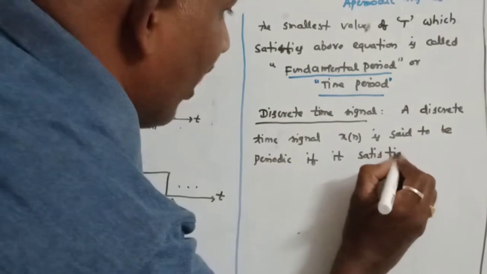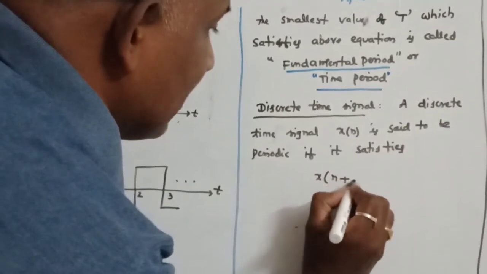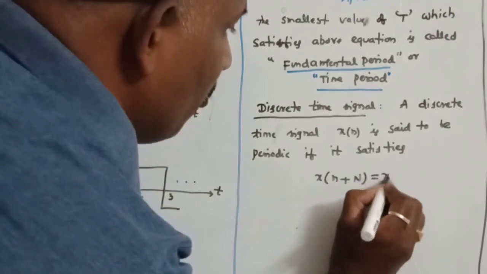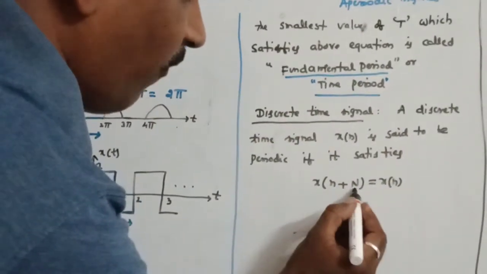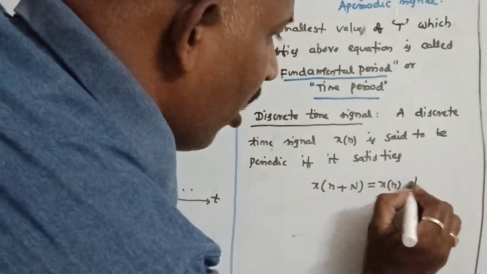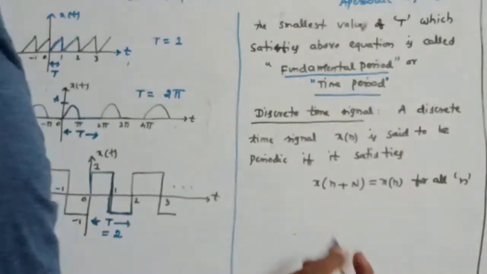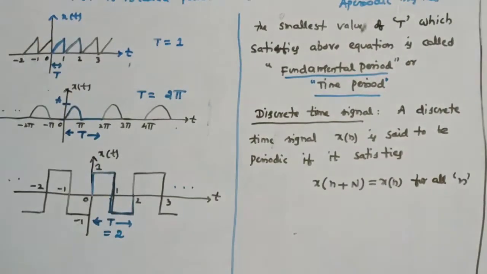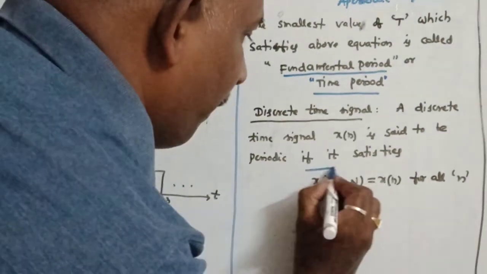The formula is x of n plus capital N is equal to x of n. So if this equation is satisfied, for example, after N samples, if the same x of n comes, this is what we have to write here, for all values of n. That means throughout the n scale, this equation has to be satisfied. Then only we call it a periodic signal.